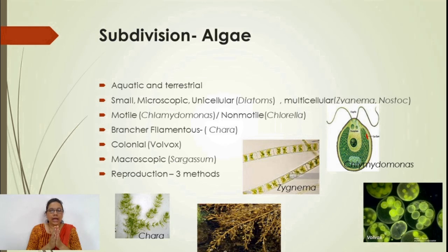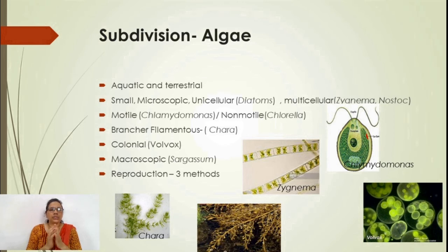There is a large variation in thallus structure, organization, and habitat in these algae. They are small, microscopic, unicellular, multicellular, motile, non-motile.